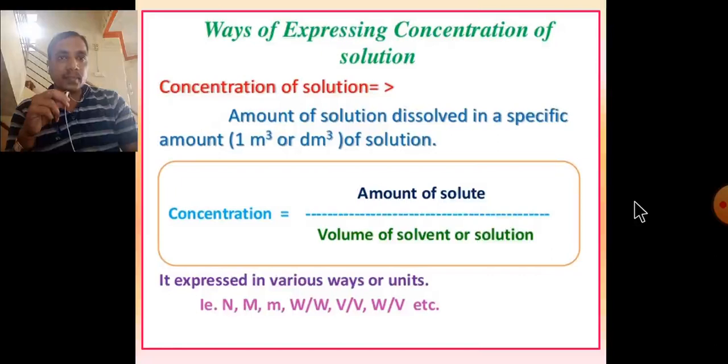And in the third example, these two examples contain 3 hydroxyl radicals, that's why they are called triacidic bases, and acidity is 3. Ways of expressing concentrations of solutions. Different types of concentration of solutions are prepared from this formula. Definition: concentration of solution is the amount of solute dissolved in a specific amount, that is 1 meter cube or 1 dm cube, of solution. Concentration is equal to amount of solute divided by volume of solvent or solution. It is expressed in various ways or units, that is N meaning normality, molarity, molality, weight, volume, weight volumes.